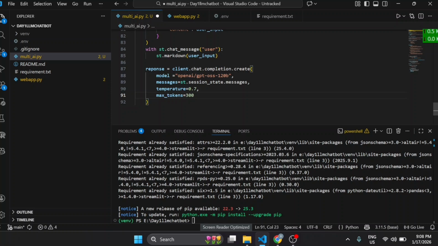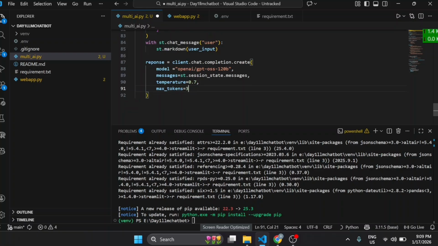But we are in the practicing phase and we are making a small project, so we should always choose a small maximum token value. You can choose whatever you want, but you can choose 400 also. Let's choose 350. So it will define the length of our responses.